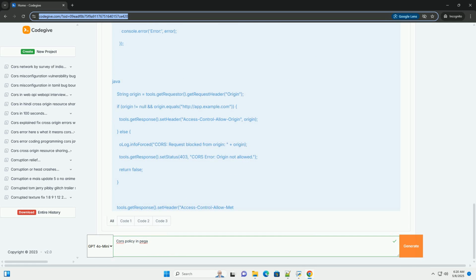2. Web.xml configuration, deprecated, but still valid. You can modify the web.xml file of your Pega application server, for example Tomcat, WebSphere, JBoss, to configure a global CORS filter. This affects all requests handled by the server. This is generally not recommended because it can be too broad and difficult to manage.